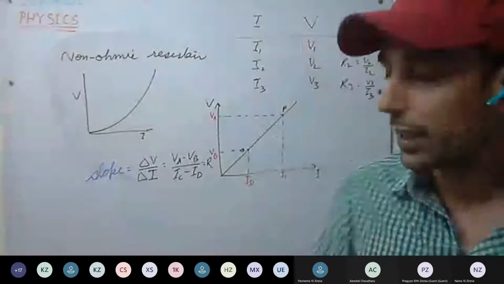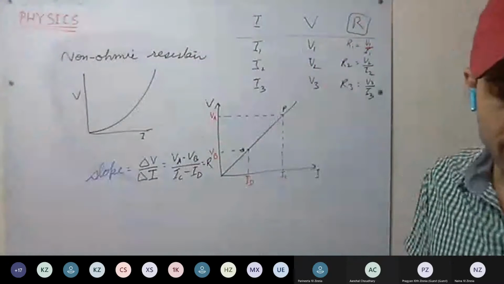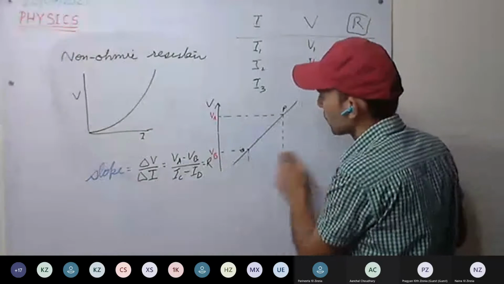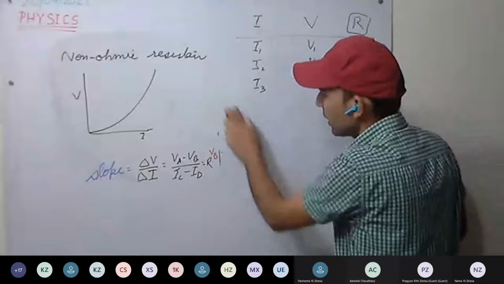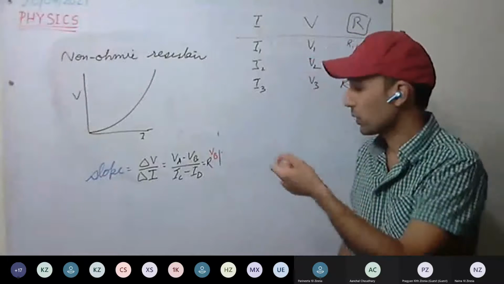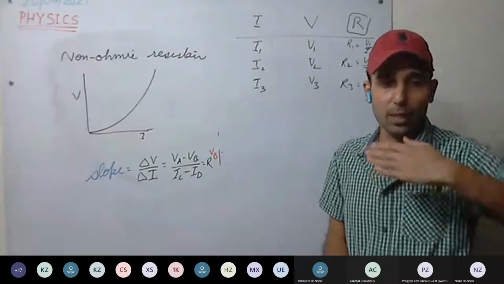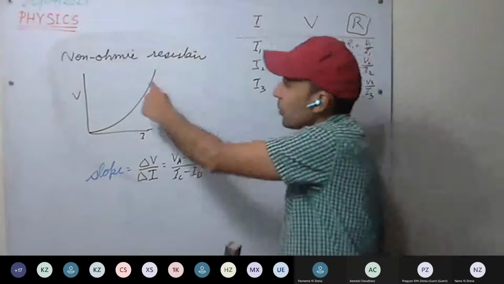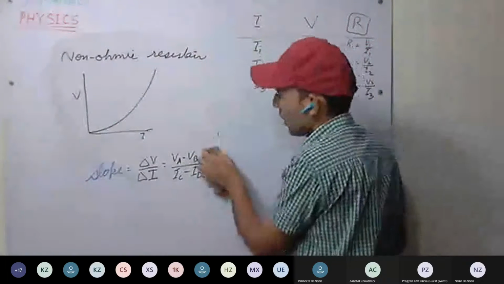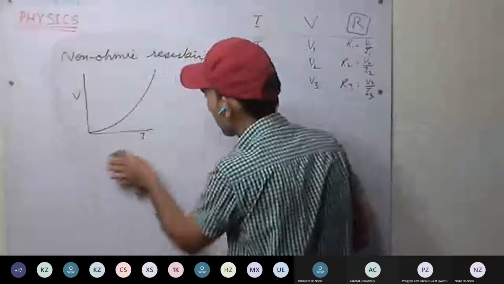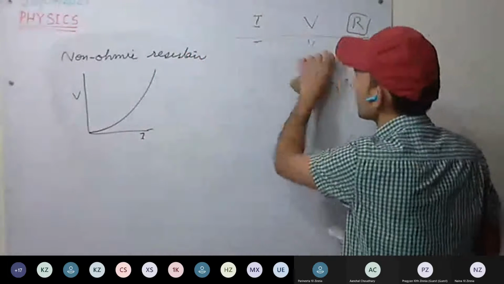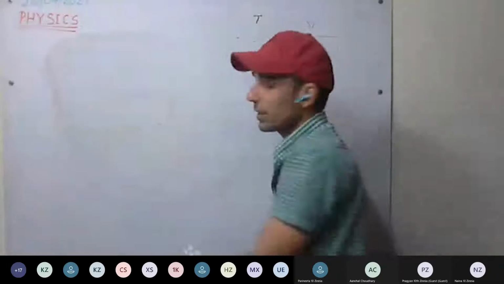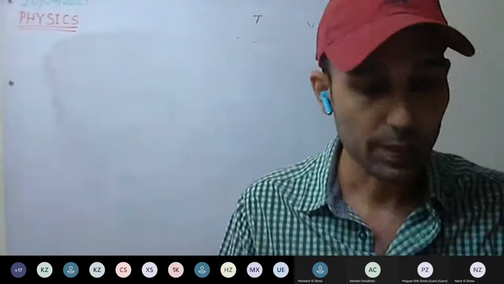For example, junction diodes, LEDs, transistors, the filament of a bulb, tungsten, they do not obey Ohm's law because their resistance varies. See, for the filament of a bulb or the heating coil made of nichrome, the resistance increases with temperature, and we won't get a straight line. So such materials are called non-ohmic resistors. You can study the differences between ohmic and non-ohmic resistance yourself.